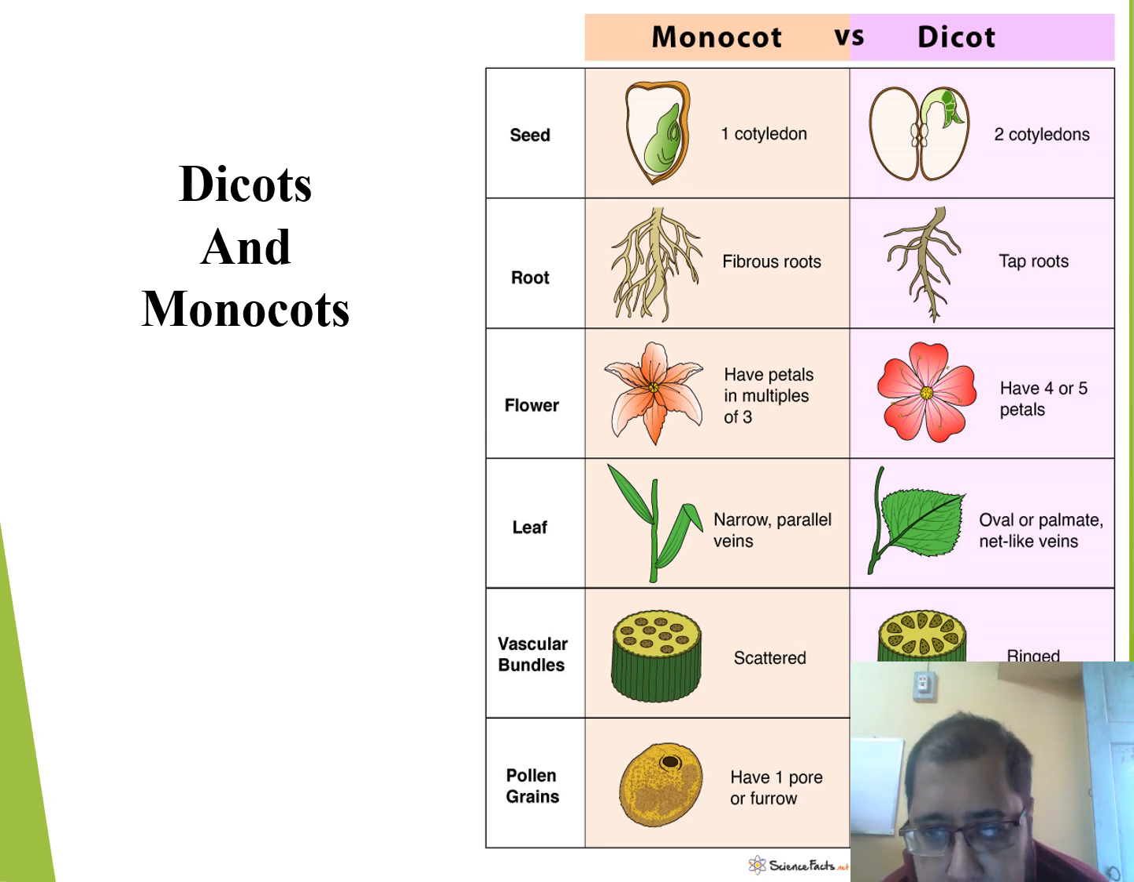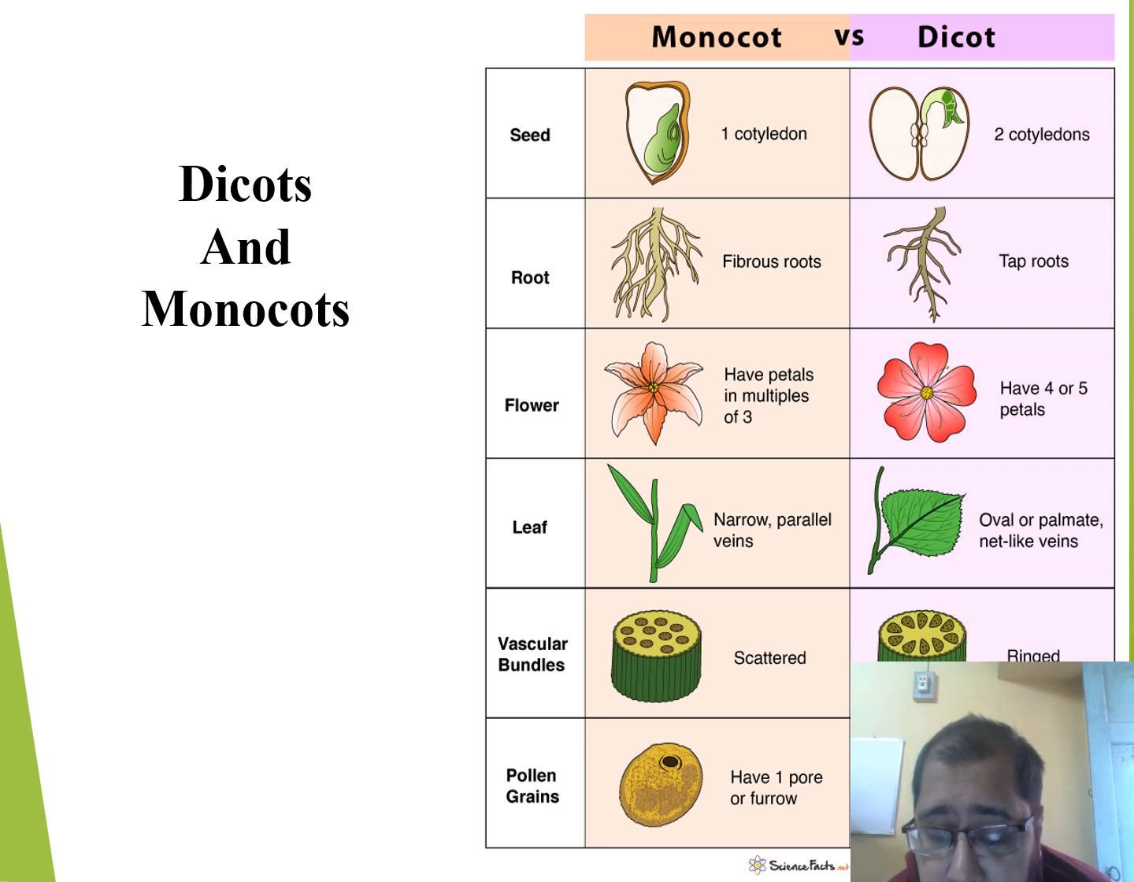In case of monocots, the root system is fibrous, whereas in case of dicots, they have a taproot system. In case of monocots, the floral parts are arranged in multiples of 3, whereas in case of dicots, they are arranged in multiples of 4 or 5. If we see the leaves of monocots, they are narrow and have parallel veins, whereas in case of dicots, they are oval or palmate and have reticulate, that is net-like, venation.